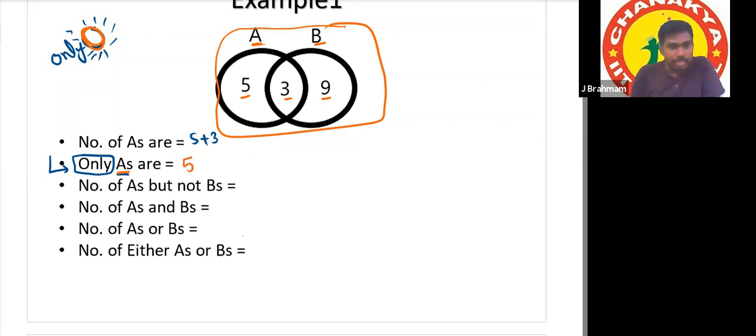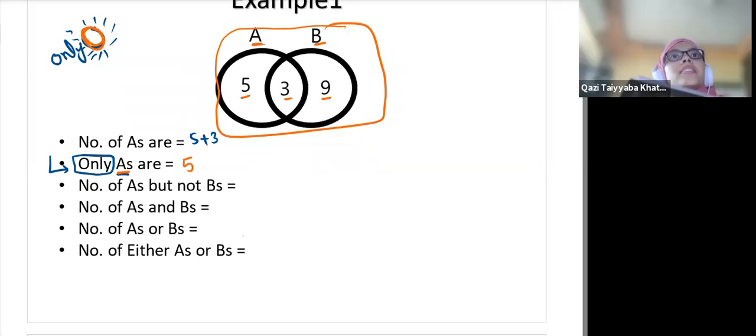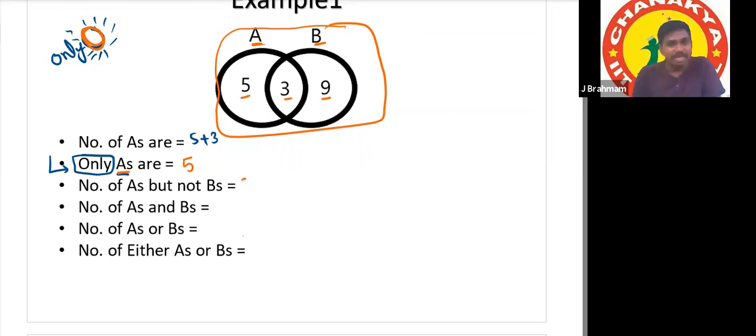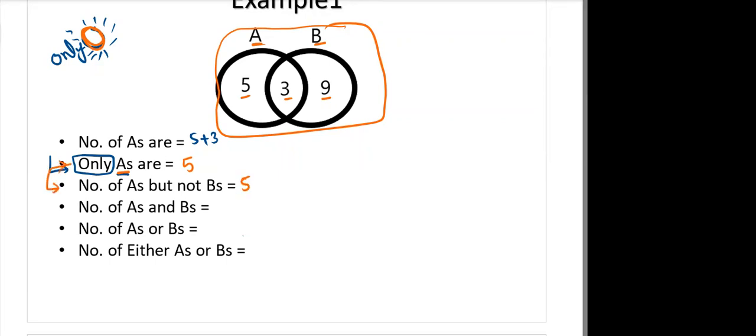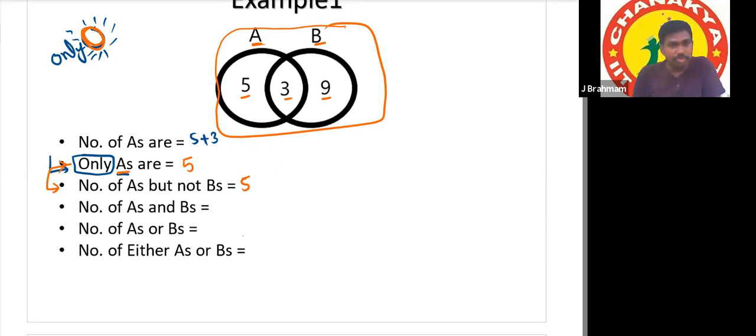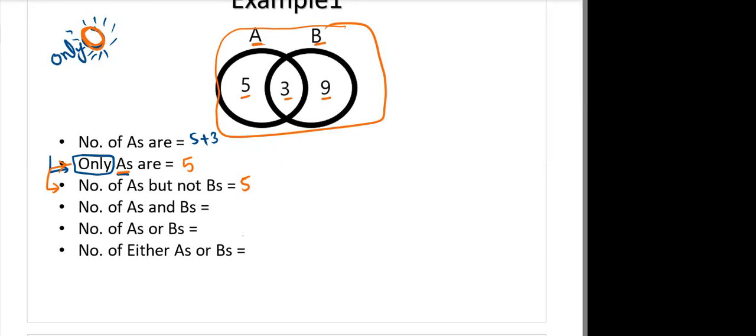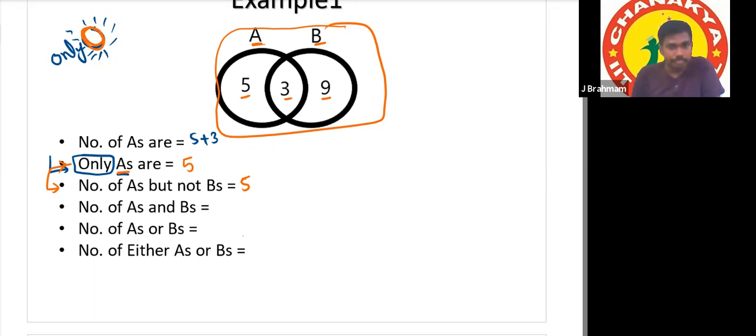Very good. Number of A's but not B's: 5. And these two questions are same or not? Yes, sir. Number of only A's is the same as A's but not B's, which means from A's we have to subtract B's. Okay, next: number of A's and B's, sir, are 3.